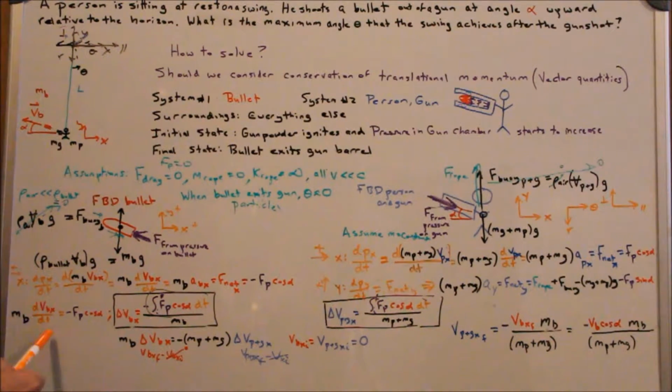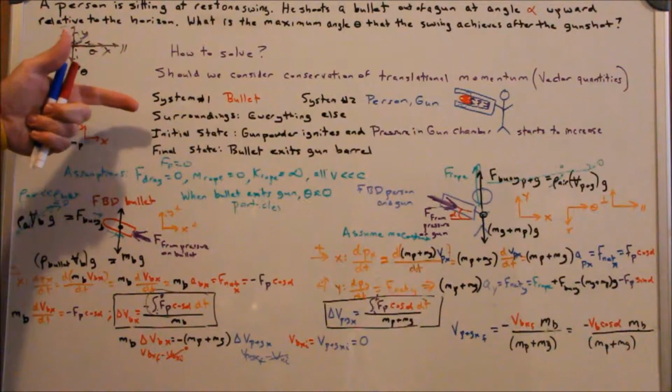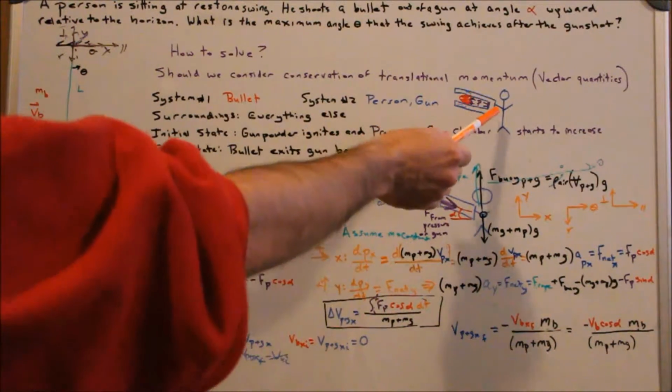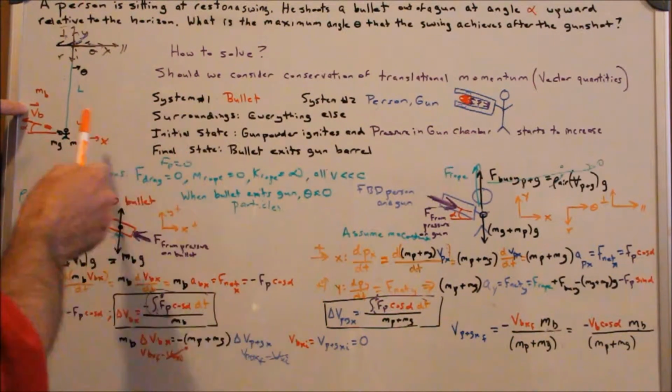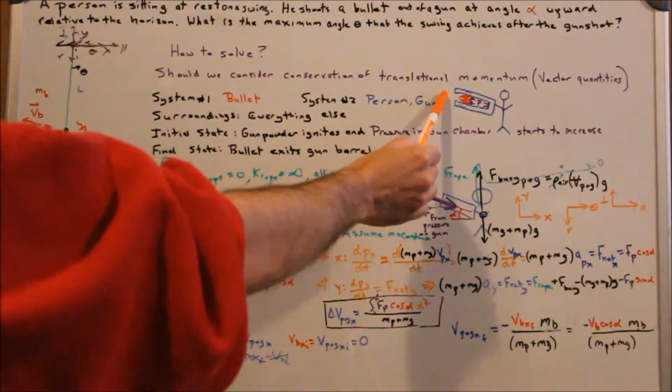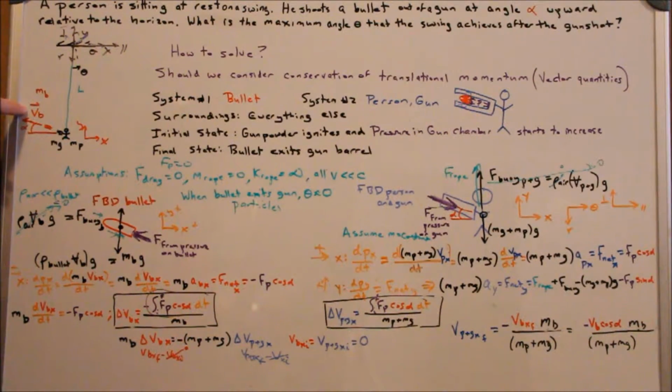If I take the derivative of x with respect to time, I know my initial state, nothing was moving. So before this went off, in the x direction my bullet had 0 velocity, and my gun and my person had 0 velocity. So at the beginning of time, initial time, it was 0. I was told that at the end of time, the instant that this is leaving the chamber, the bullet is traveling at this velocity, so that's its final velocity. So I have this information about delta velocities.